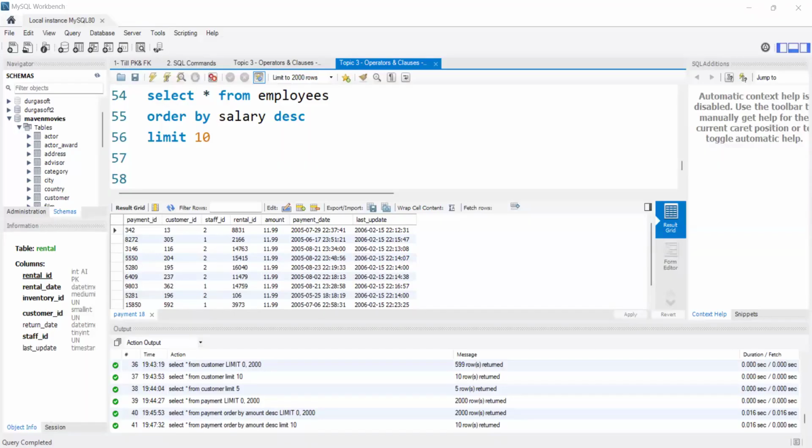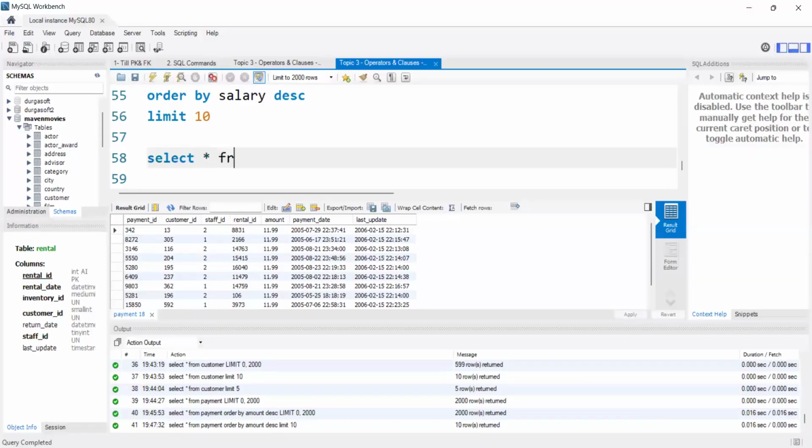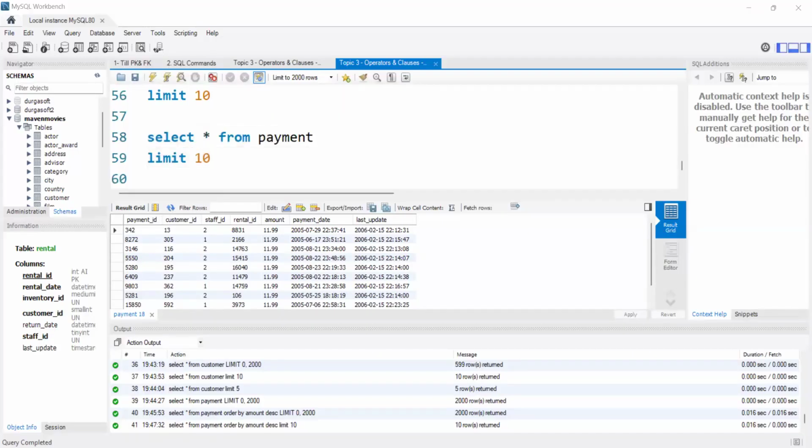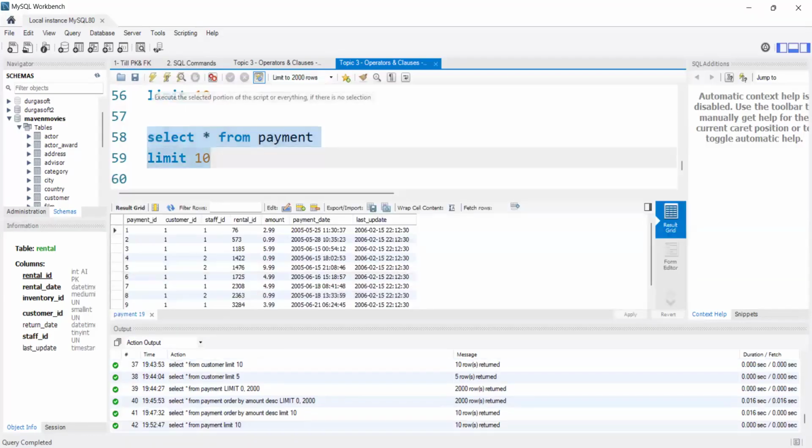And one more thing. Suppose from the payment table: select star from payment limit 10. If I execute this statement, I'm saying I want to display only 10 records, right?